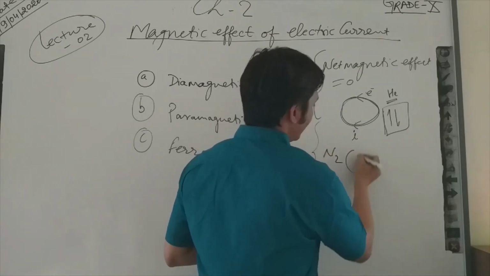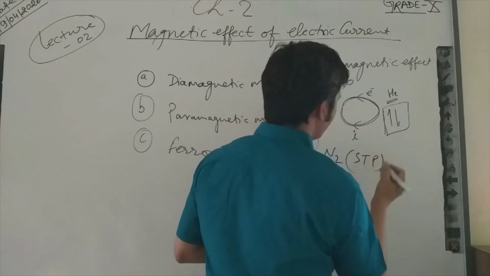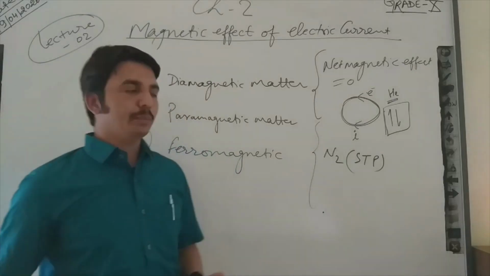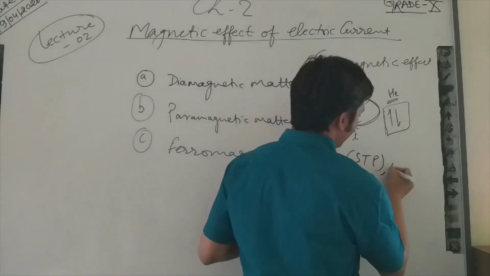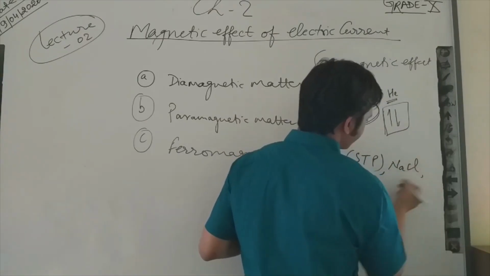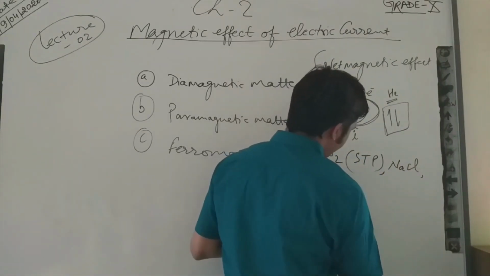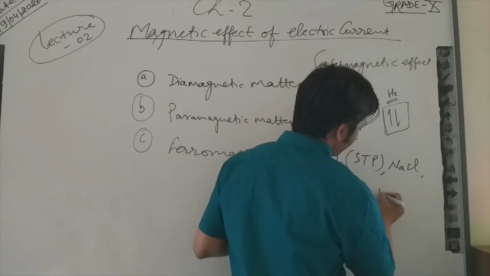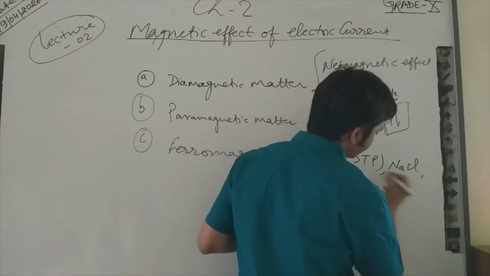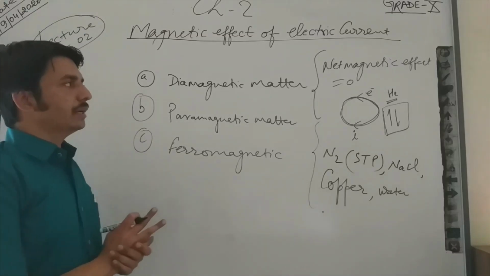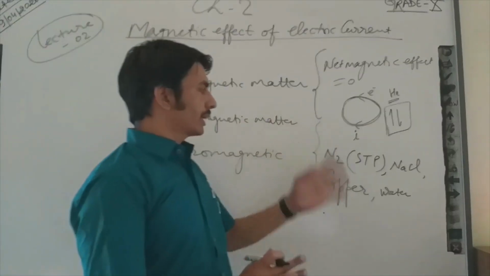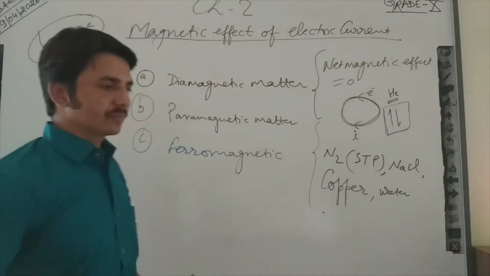Examples of diamagnetic material are N2, nitrogen at STP. STP means standard temperature and pressure. Also NaCl, copper, water. These are the examples of diamagnetic matter.